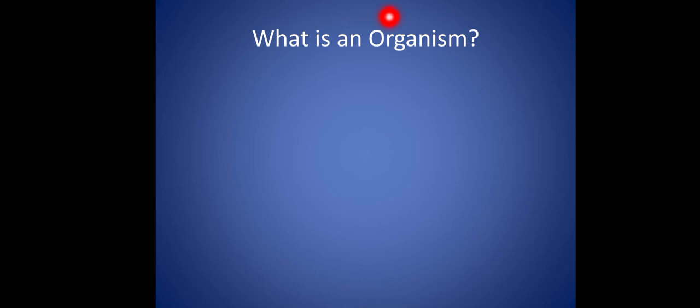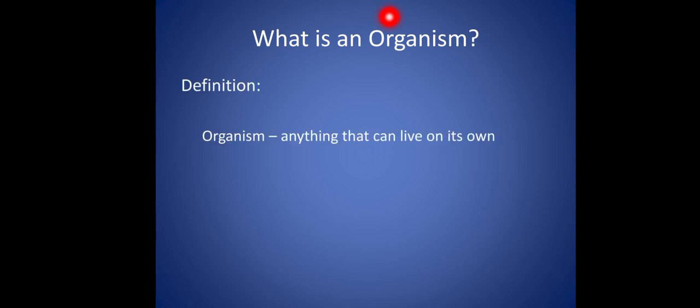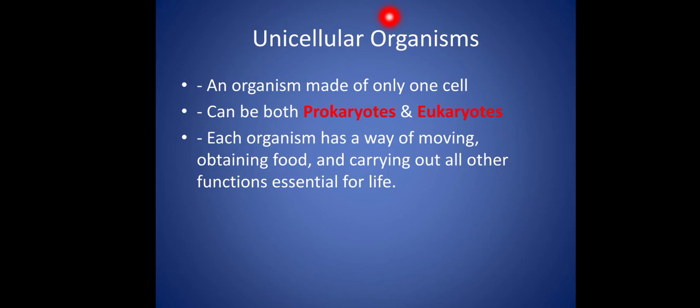Today we are going to learn about unicellular and multicellular organisms. Before going to this, let's look at this definition. What is an organism? An organism is anything that can live on its own. And what is a unicellular organism? It is an organism made of only one cell that can be both prokaryotes and eukaryotes. Each organism has a way of moving, obtaining food, and carrying out all other functions essential for life.